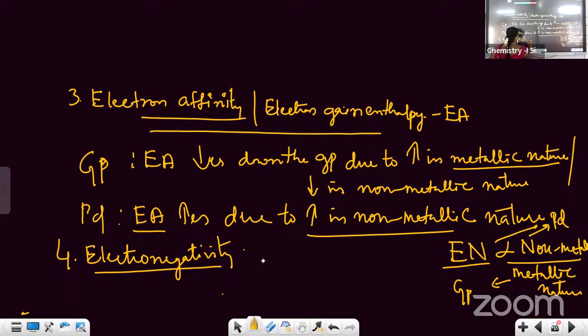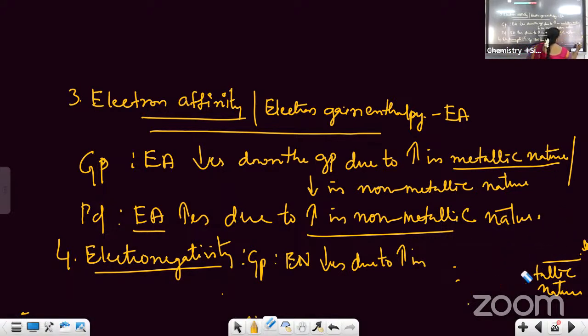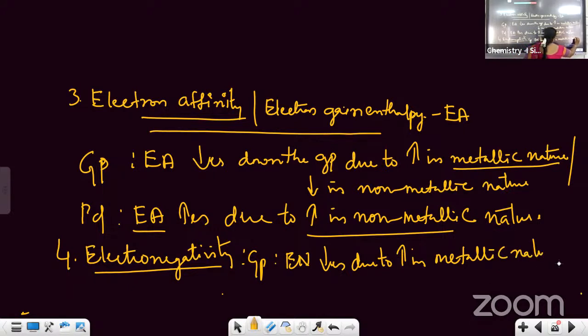So variation group में क्या होता? Electronegativity decreases due to increase in metallic nature.